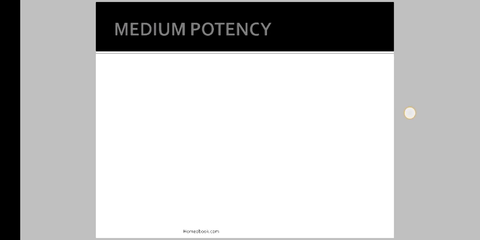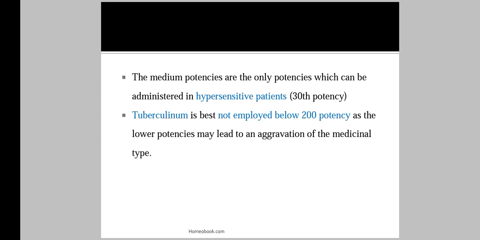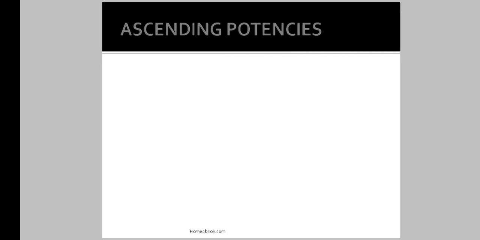After low potency, we will see the medium potency. What is the medium potency? The potency from 30 to 200, that we call a medium potency. The medium potency is the only potency which can be administered in a hypersensitive patient, that is 30 potency. Tuberculinum is best not employed below 200 potency, as the lower potency may lead to an aggravation of the medicinal type. So 30 to 200, this is the range of medium potency.